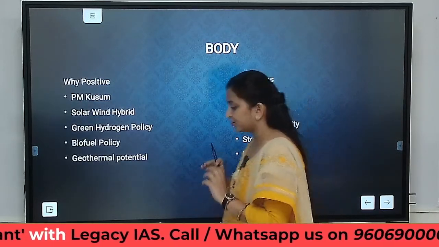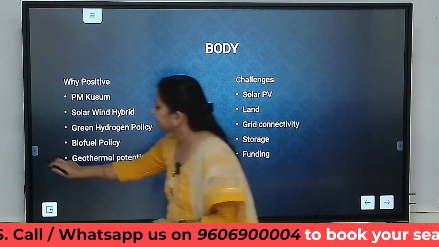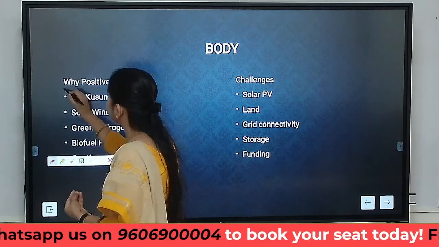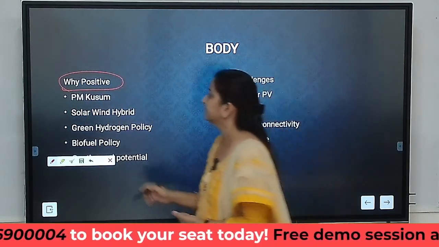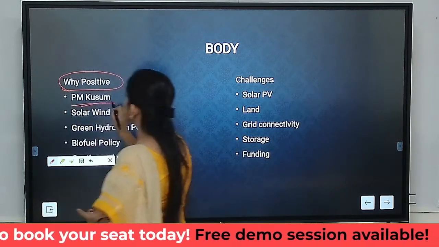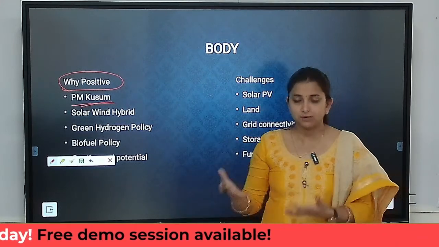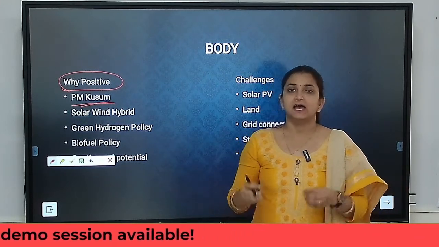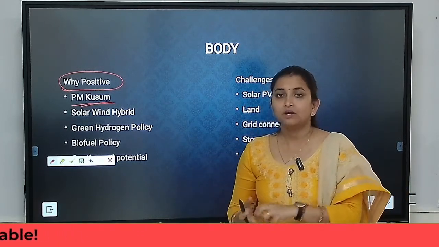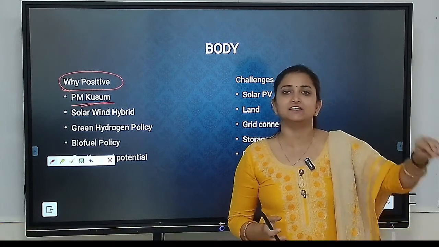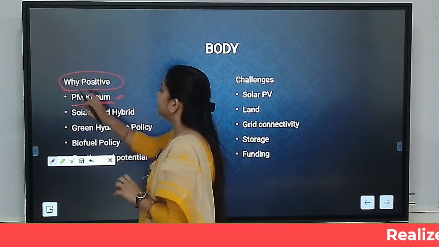After writing the introduction, leave a line and then switch to the next paragraph, which is the body. Okay. In the body, we had to explain why are we positive, why are we hopeful that we will be able to achieve this objective. Because government has come up with schemes such as PM Kusum, wherein the farmers are provided with cheaper solar photovoltaics, and they are asked to generate energy, use that energy for irrigation purpose. Whatever extra energy is being generated, that they need to transfer to grid. Okay. So grid connectivity is required here, but that is the scheme.